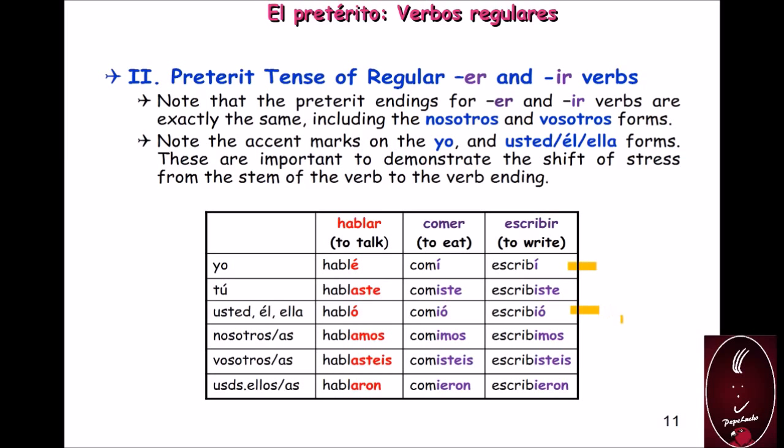So my recommendation is you have to memorize the endings to conjugate AR verbs, and the endings to conjugate ER and IR verbs, which are the same. And then you can use the same endings to conjugate any AR verb, ER verb or IR verb.